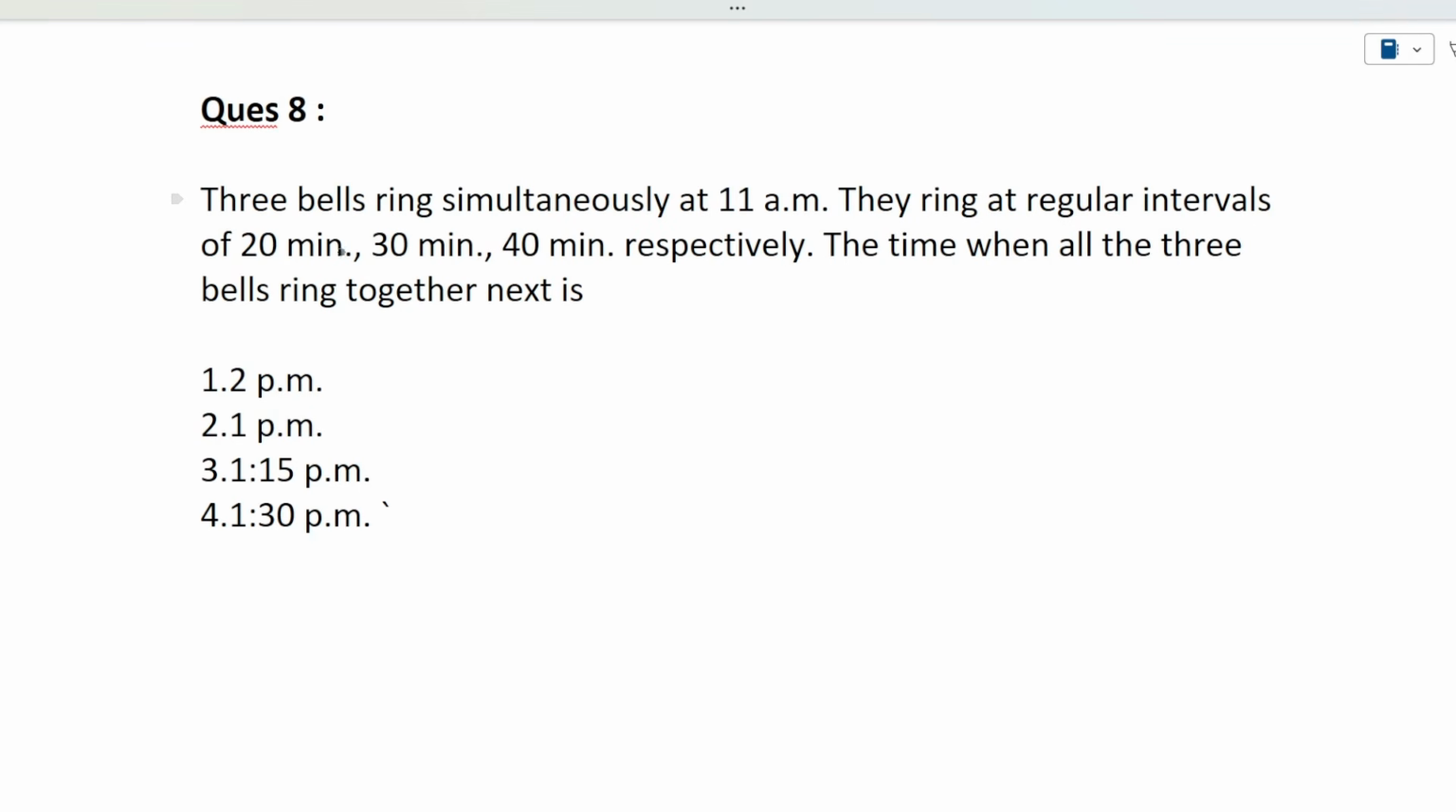Okay, so guys, the next question is, three bells ring simultaneously at 11 a.m. They ring at regular intervals of 20 minutes, 30 minutes, and 40 minutes respectively. The time when all the three bells ring together is, so see, they are ringing at 11 a.m. together, right? Next, three bells, one rings after 20 minutes, then 30 minutes, then 40 minutes. Now we need to find the time which is common for all of these, which is a multiple of all these numbers. That next time when three bells will ring together is.